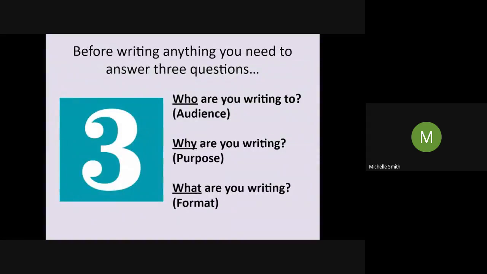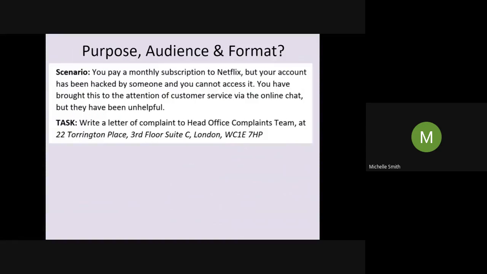Okay. So let's figure out a couple of things because we've got quite a lot of information there. We need to decide who we're writing to, why we're writing, and what we are writing. Now, the what, the format, is the easiest one. We're writing a letter, aren't we? It tells us in the task, write a letter of complaint. And we've also got an address there, the recipient address, so we know who to send it to. We don't have a name, though. It just says the head office complaints team.